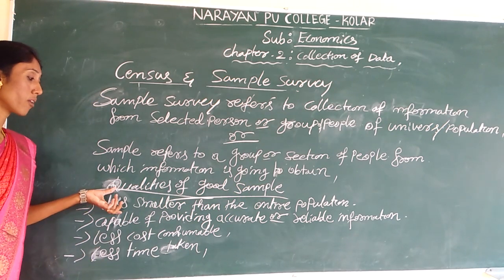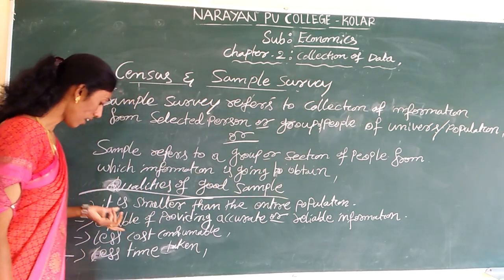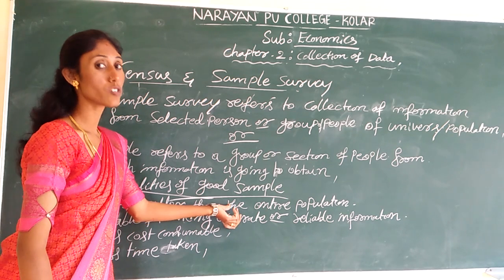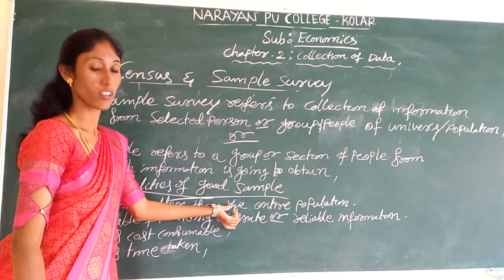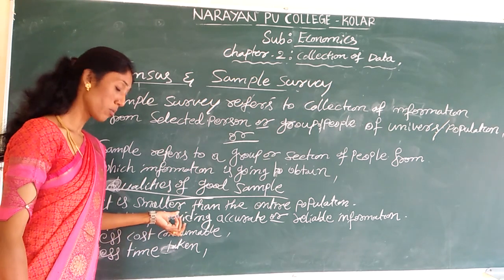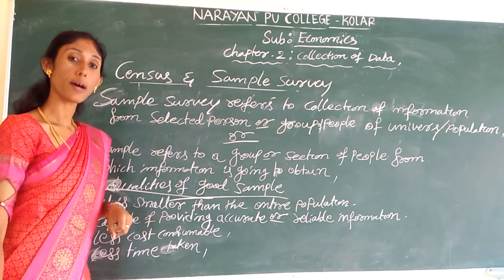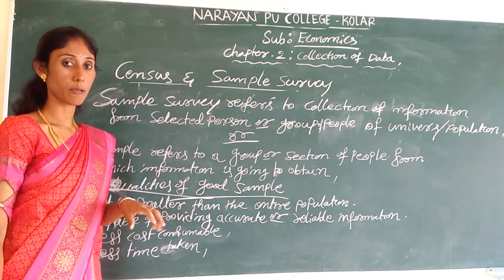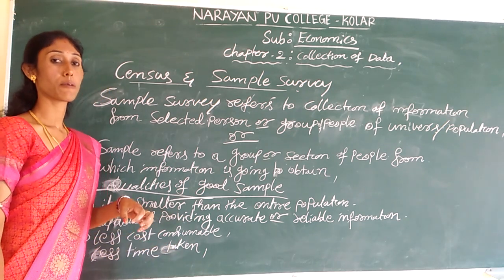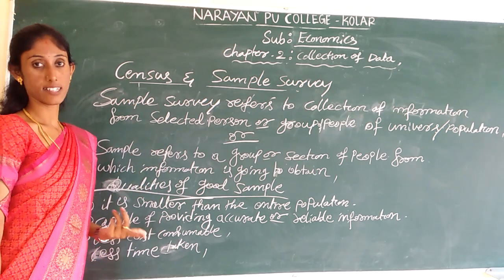A good sample will always be smaller than the entire population, and it is capable of providing accurate or most reliable data or information. And one more, less cost consumable. It means it needs less money to conduct a particular statistical study, and also less time compared to a census.